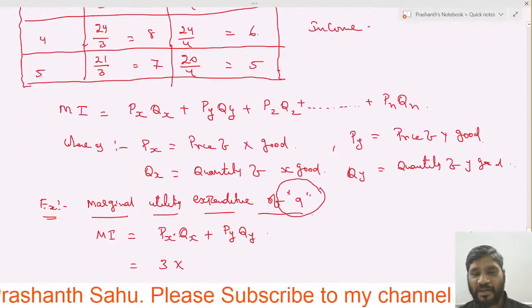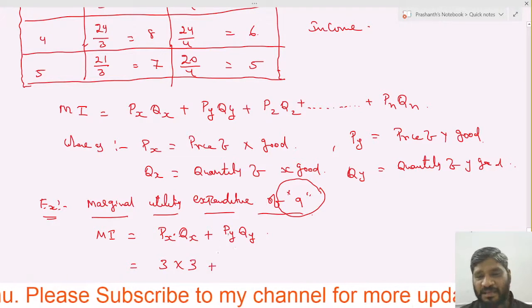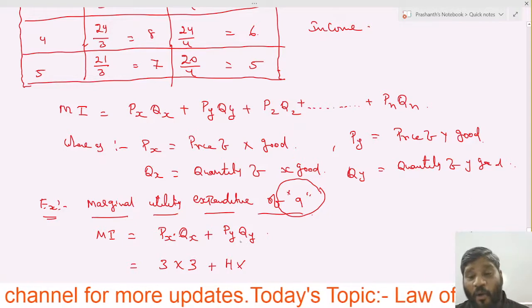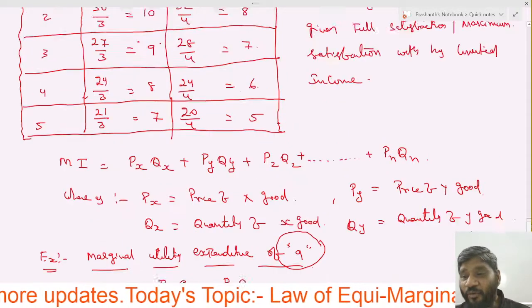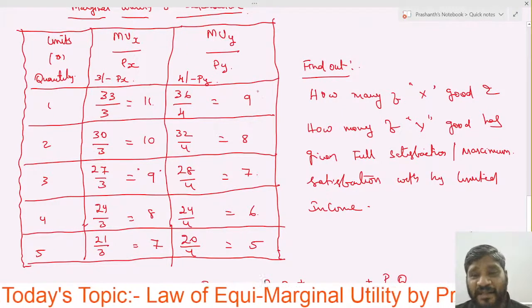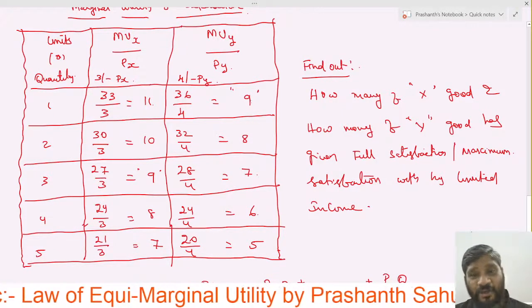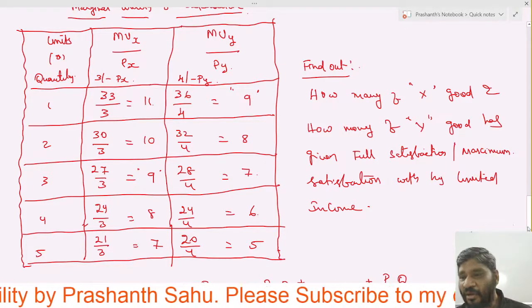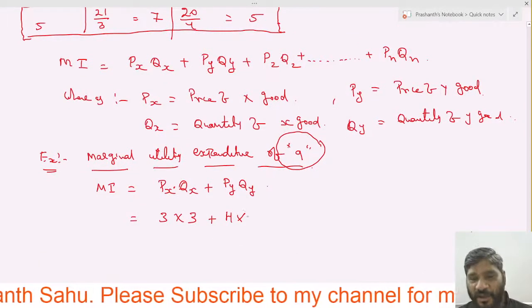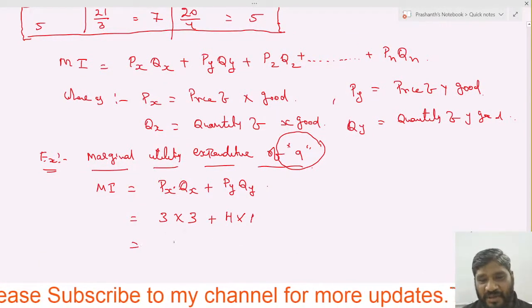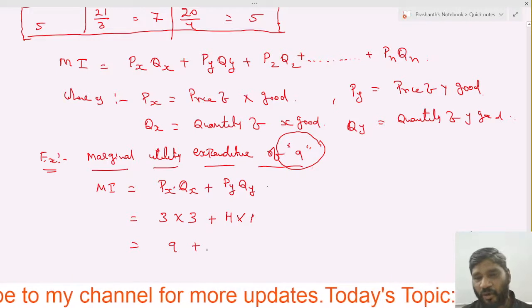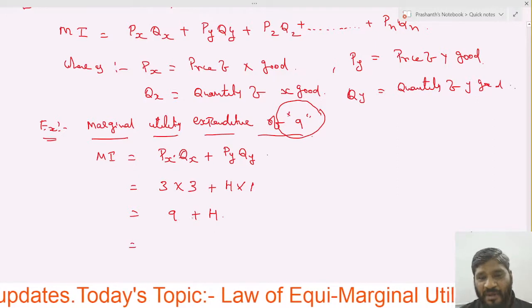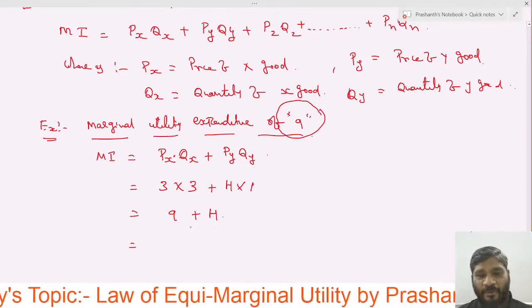Put it here: 3 into 3, plus the price of Y good, which is 4, as I told you previously, and the quantity of Y good, which at MUy by Py of 9 is only 1. So 3 threes are 9 plus 4 ones are 4, and 9 plus 4 is 13.